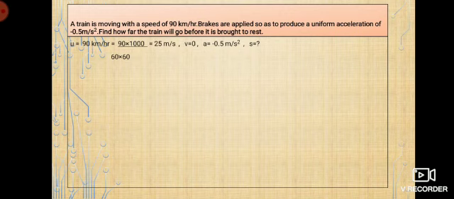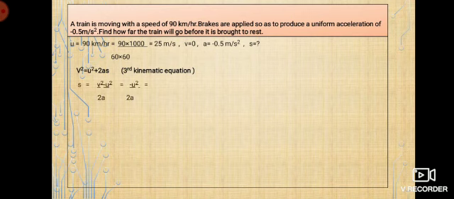So now is this formula suitable for this particular problem? Yes, this is how I come to a conclusion of which is the appropriate formula for this particular numerical. So I'm going to apply the third kinematic equation, which is v square is equal to u square plus 2as. Once a formula has been chosen, things become easier.